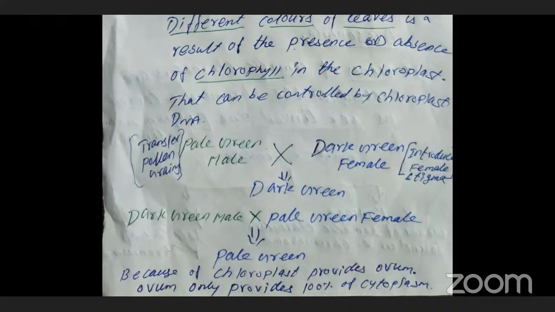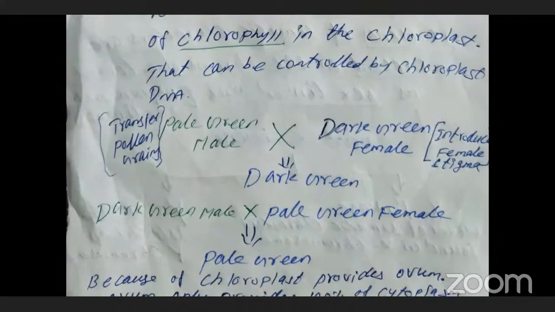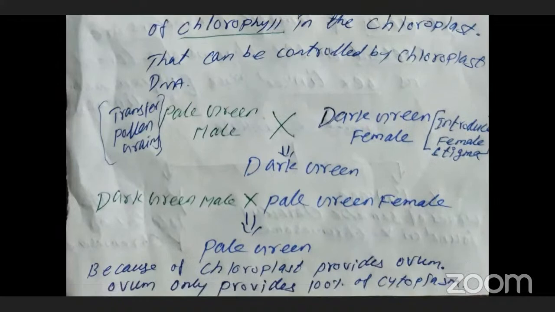Clear? Similarly, the reverse: the dark green male is crossed with the pale green female. At that time also we got a pale green leaf.